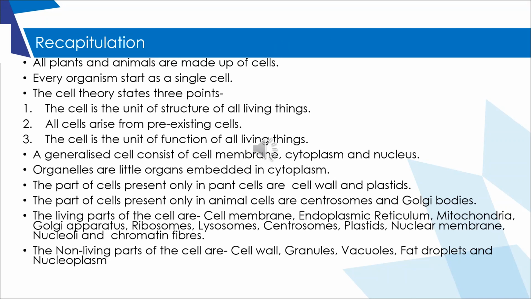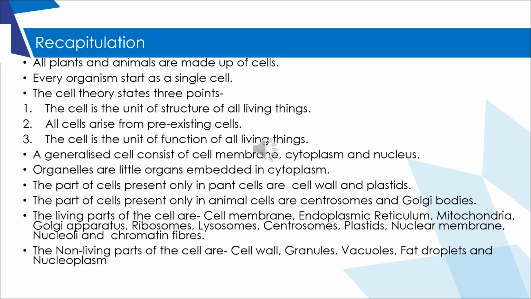Recapitulation. All plants and animals are made up of cells. Every organism starts as a single cell. The cell theory states three points. The cell is the unit of structure of all living things. All cells arise from pre-existing cells. The cell is the unit of function of all living things.